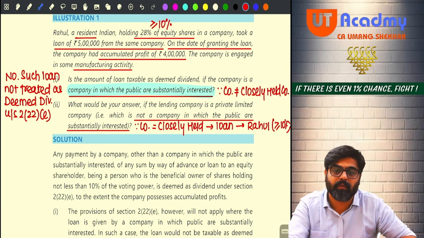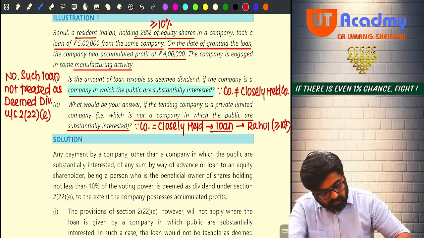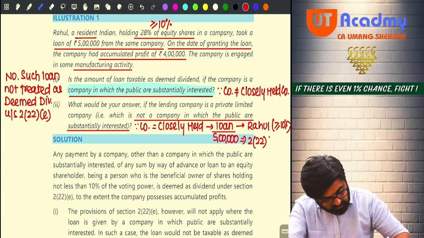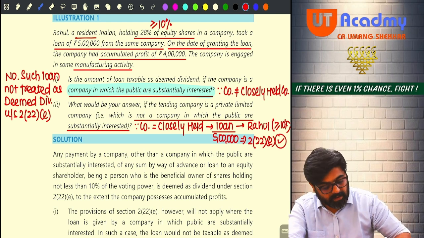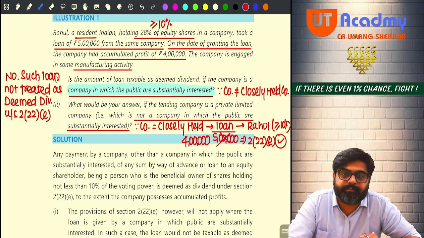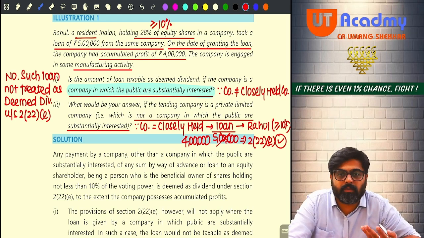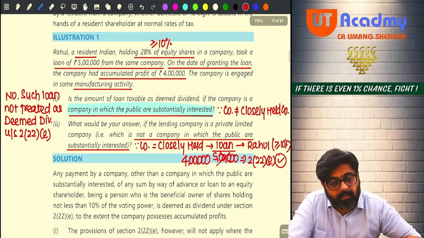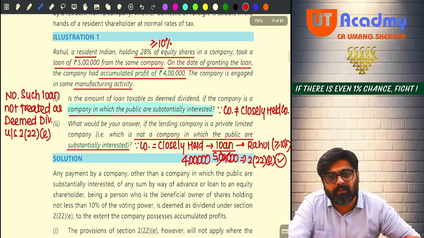Then this loan of rupees 5 lakh will be treated as deemed dividend. But it will be treated as deemed dividend only to the extent of accumulated profits and not the full amount. Accumulated profits was only 4 lakhs. Will you be able to write down the answer? Don't worry, this type of questions don't get asked.